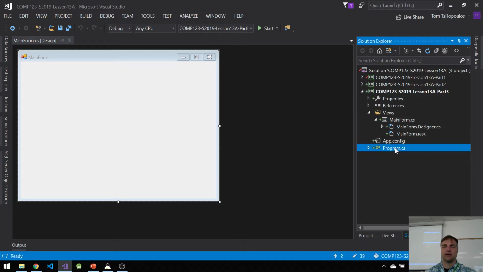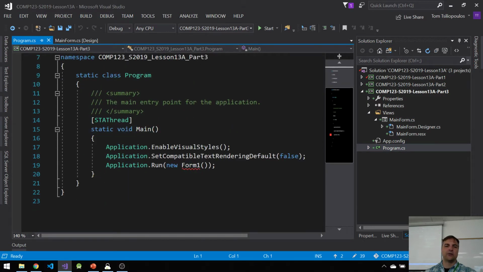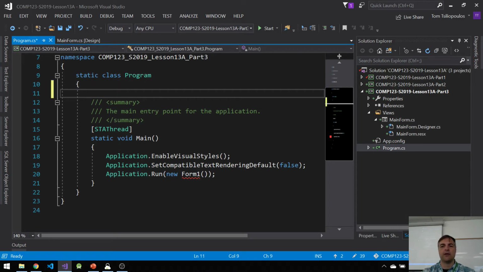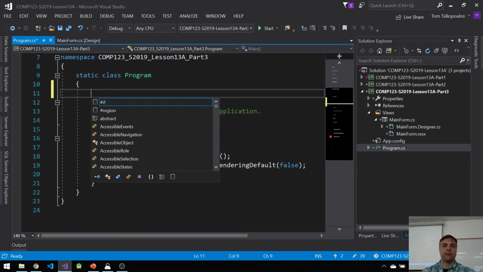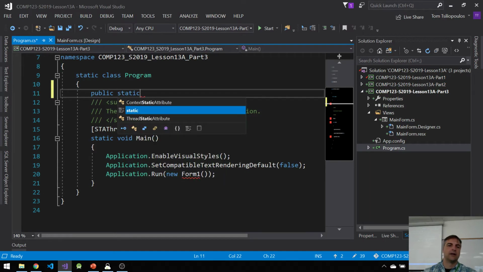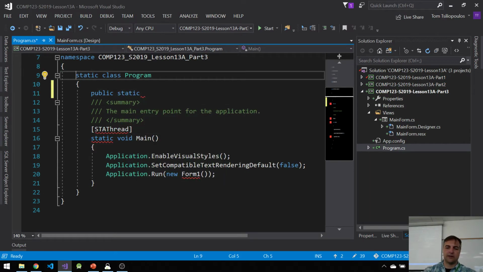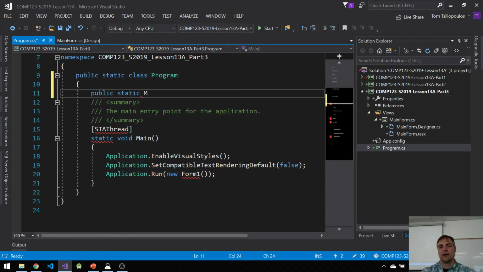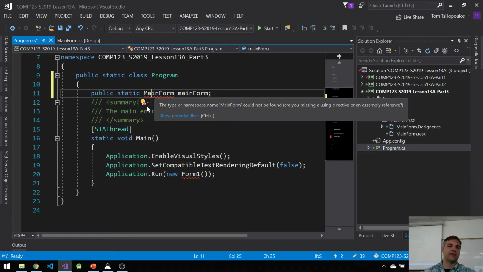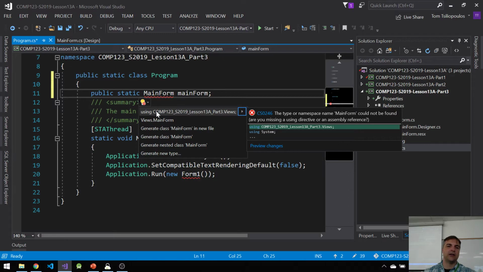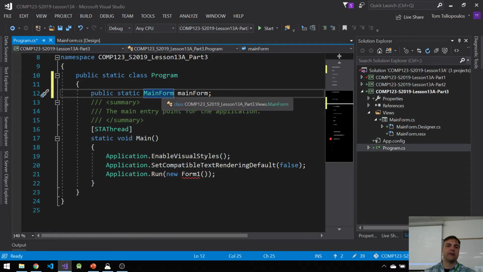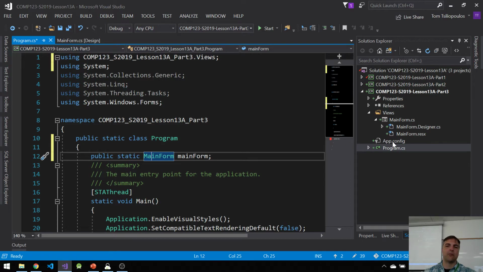Let's make it work. So on the Program.cs file, I'm going to instantiate or declare a new form of type MainForm. So public static. And let's make this public static too, just to be clear. Public and static. MainForm. We'll call it MainForm. Oh. And it's going to give us an error because it doesn't know where that is. I'm going to go to my little light bulb and click in using, and so add the MainForm using, so we can go to the proper module folder.